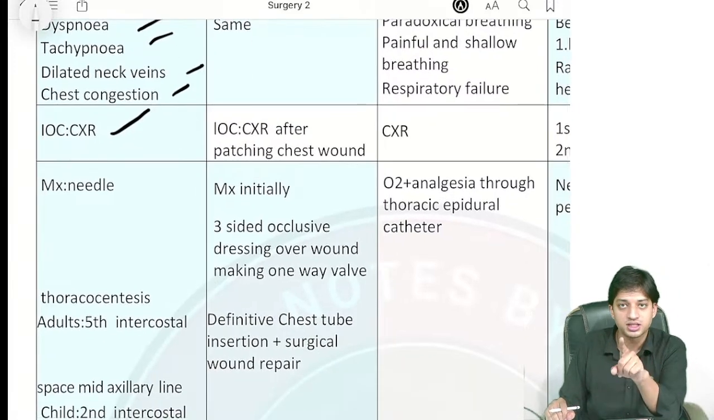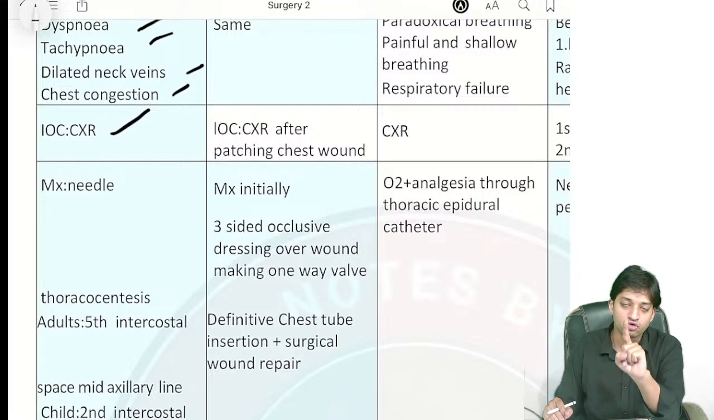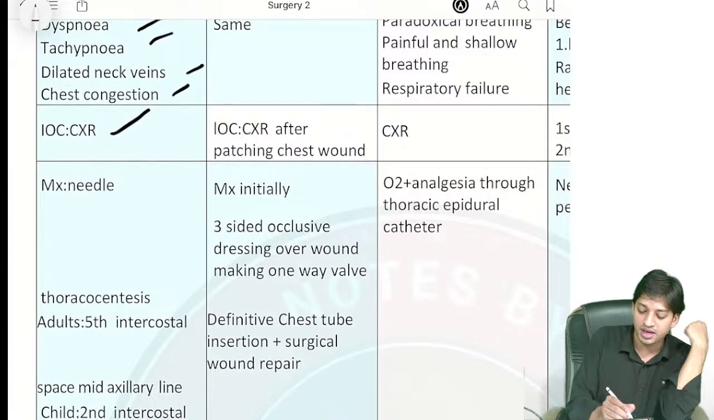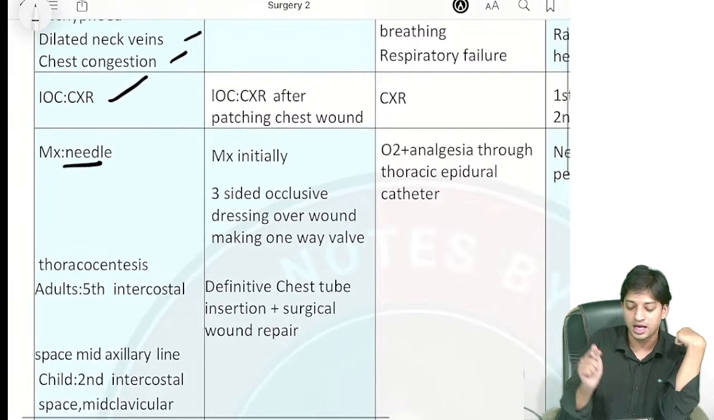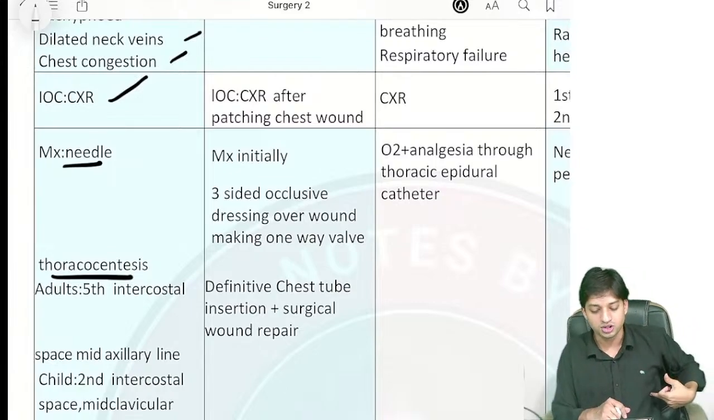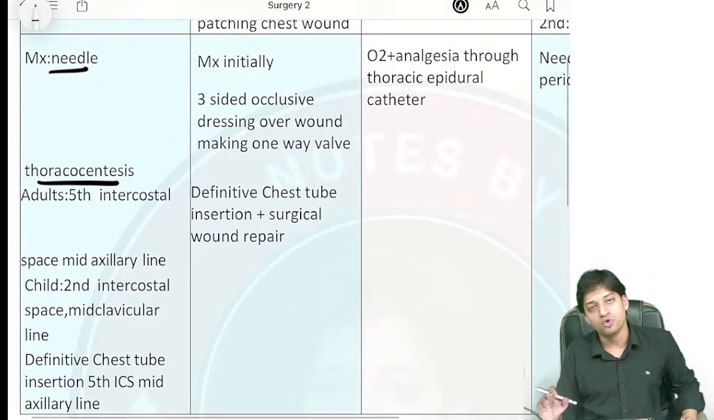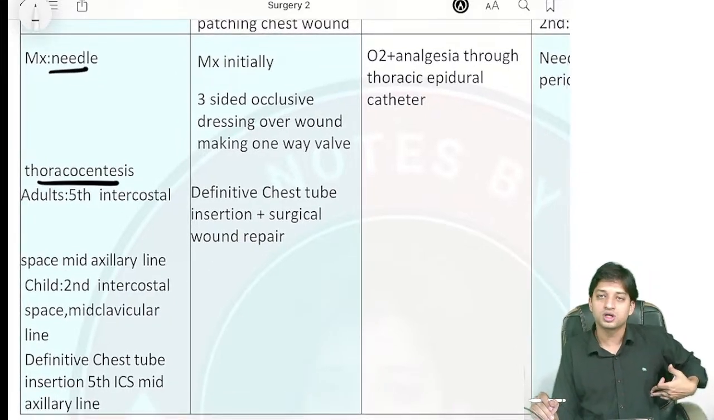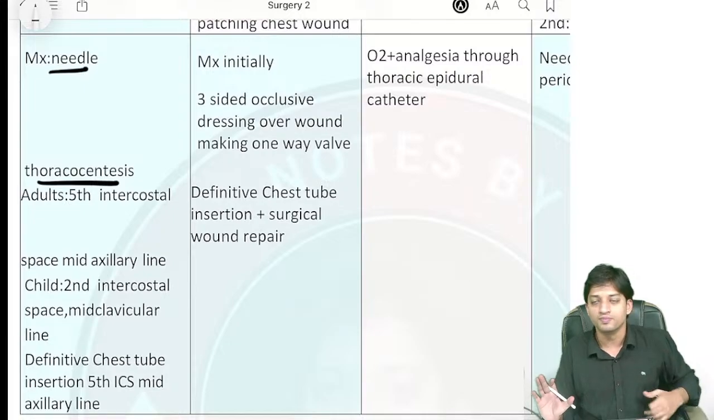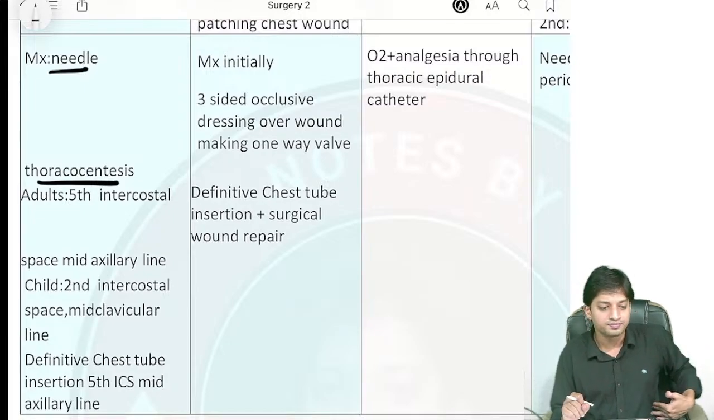Management: it is an emergency condition. Remember, pneumothorax, especially tension pneumothorax, is an emergency condition. You have to manage it immediately. So immediate management, what will you do? You will do needle thoracocentesis. In adults, what is the place? You do it in the fifth intercostal space, mid axillary line. In children, some books or some authors tell you fifth intercostal space, anterior axillary line also. Don't get confused. Most commonly preferred is mid axillary line, right?